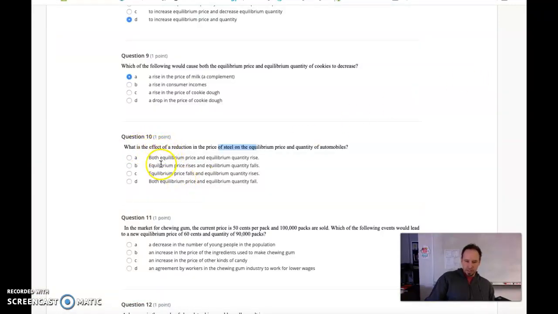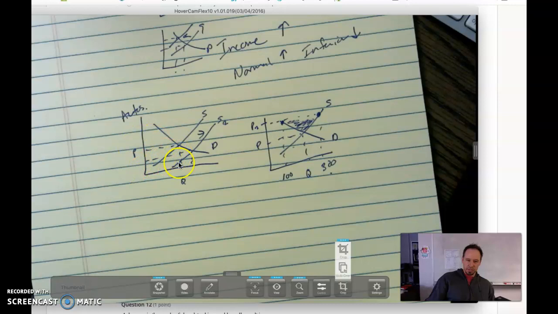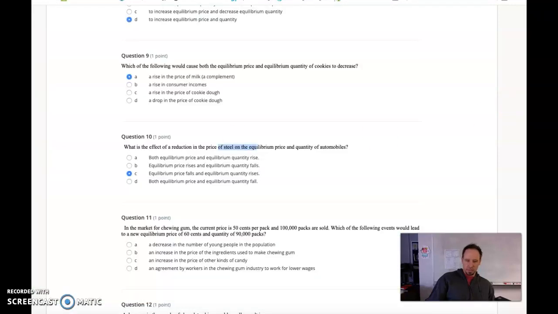So what is the effect? Equilibrium price will rise? Nope. Equilibrium price will fall, quantity will rise. C's got to be the right answer. Remember, use the model. It really helps with these questions.